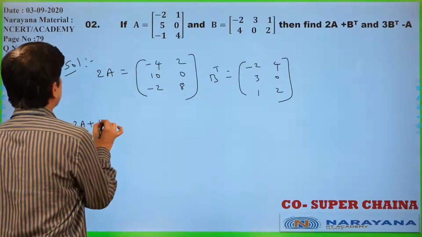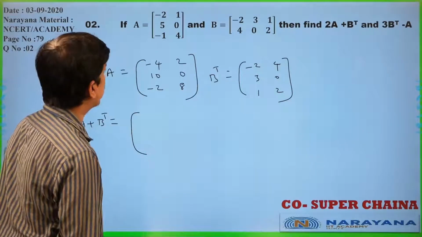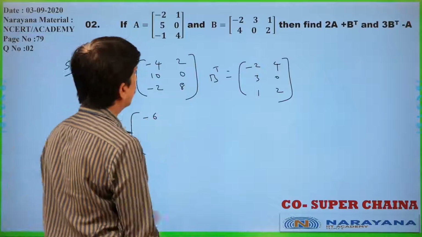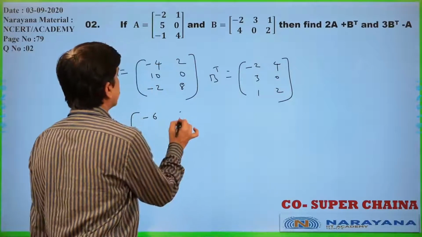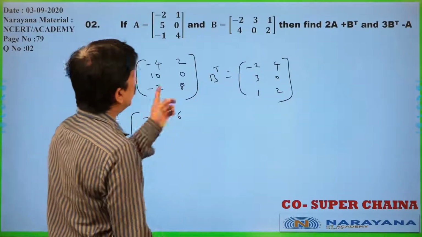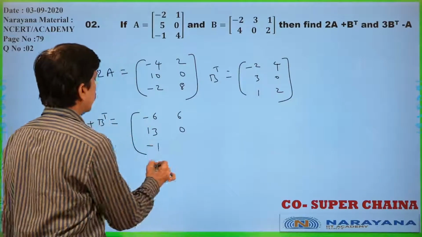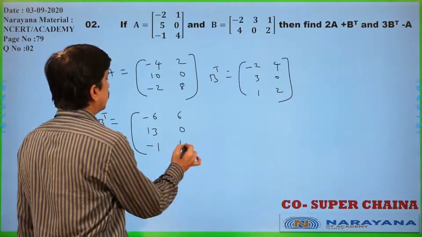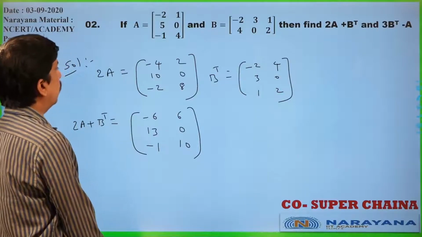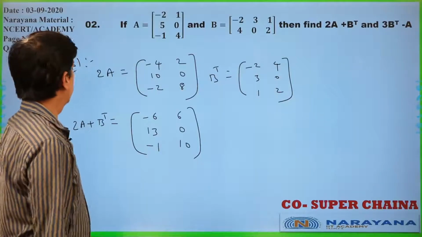Now 2A plus B transpose is equal to what? Now you add these two. Minus 4 minus 2, you will get minus 6 only. 2 plus 4, that is plus 6 only. 10 plus 3, 13. 0 plus 0, 0 only. Minus 2 plus 1, minus 1. 8 plus 2, that is 10 only. So minus 6, 6, 13, 0, minus 1 and 10 is 2A plus B transpose.